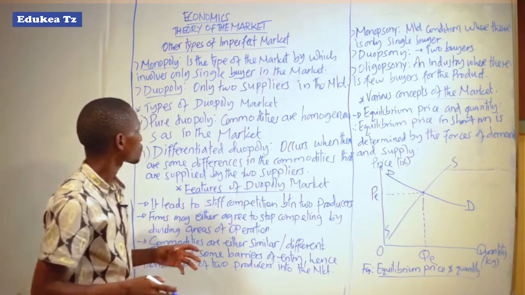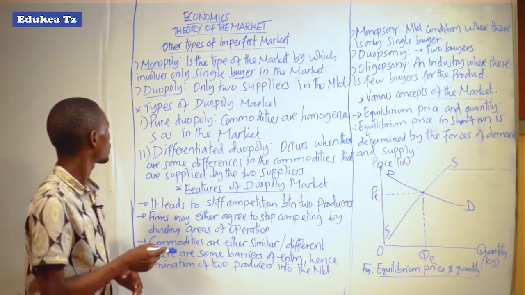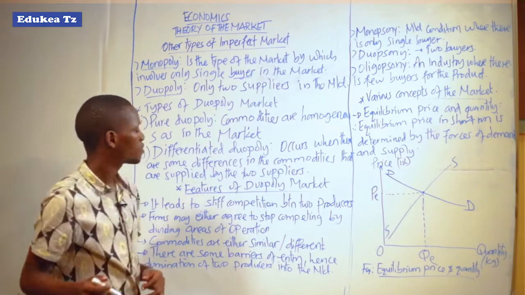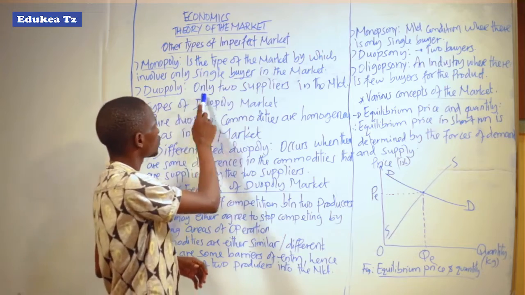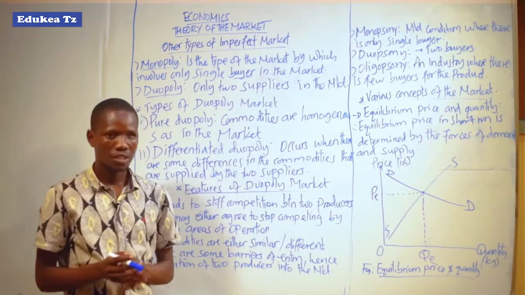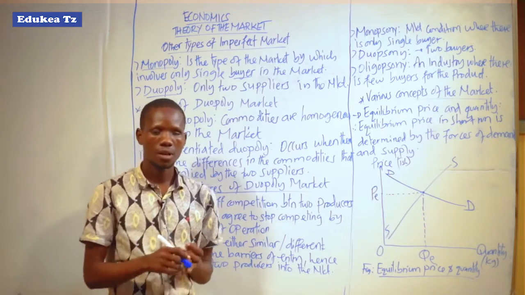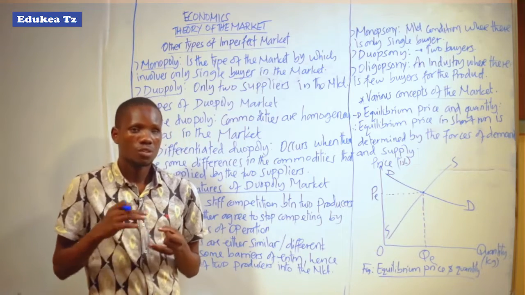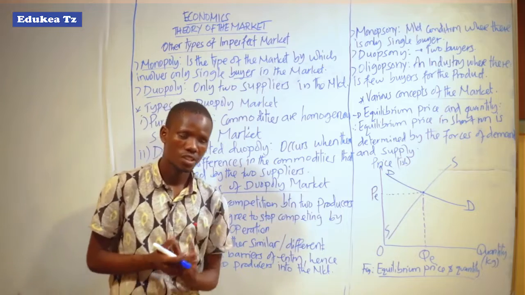But also we have another type of imperfect market, that is duopoly. Duopoly is a type of market where there are only two suppliers in the market. It means there can be supplier A and supplier B. So only two suppliers with different types of goods and services in the market.